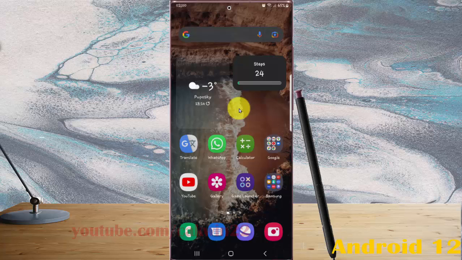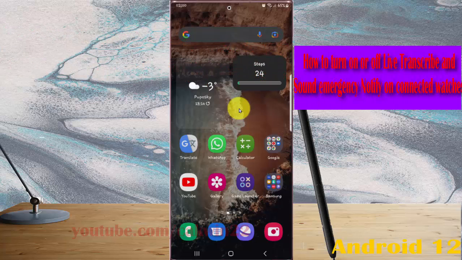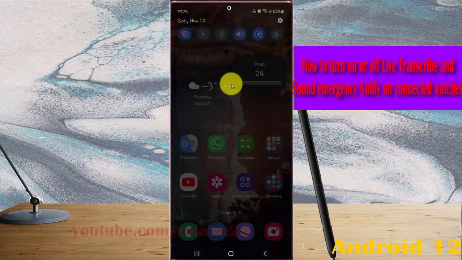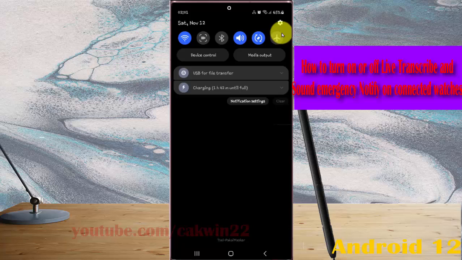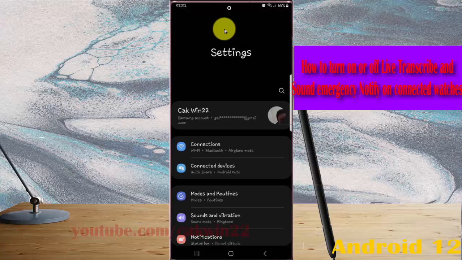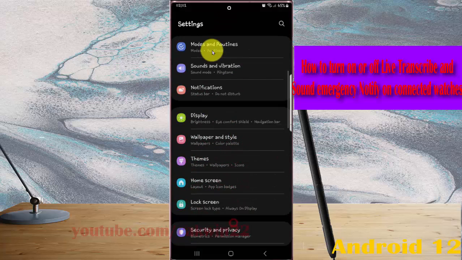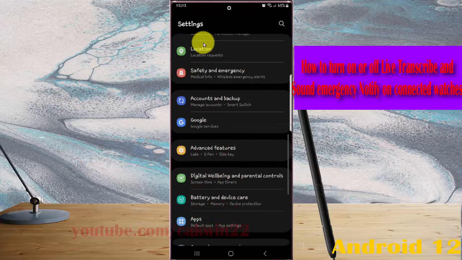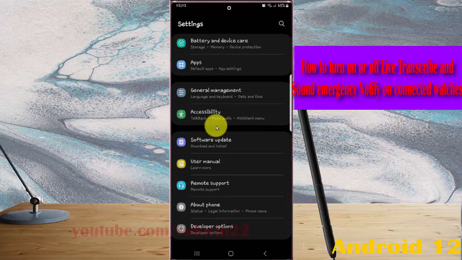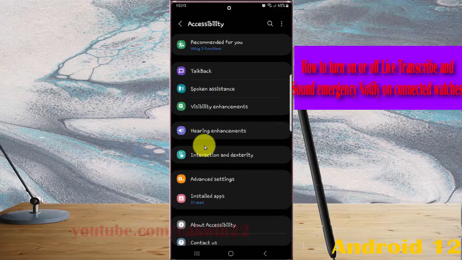To turn on or turn off Live Transcribe and Sound Notifications on connected words in Samsung Galaxy S22 Ultra. Open settings: swipe the notification panel, and then tap the settings icon. Scroll down the settings screen, find accessibility, and then tap accessibility, tap hearing enhancements.